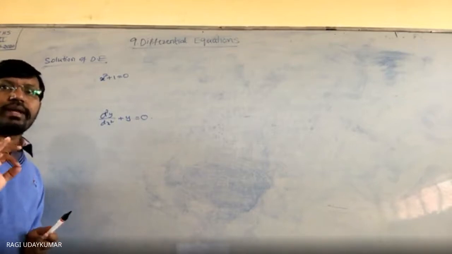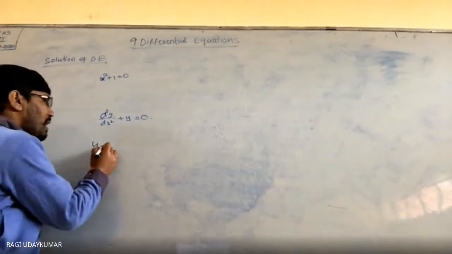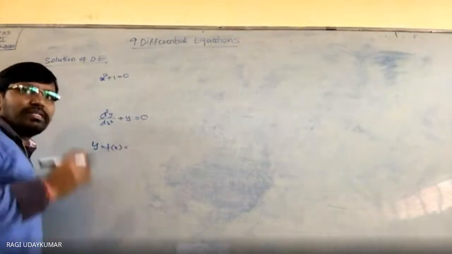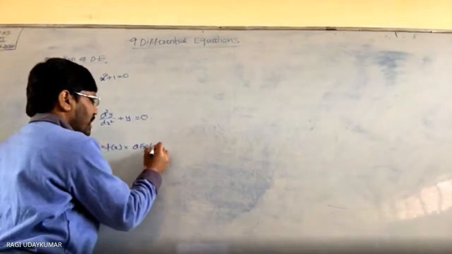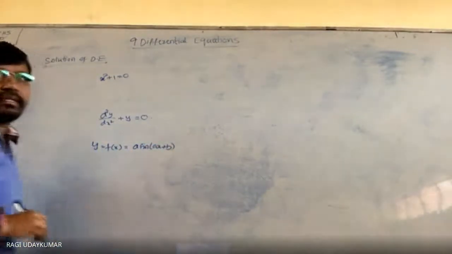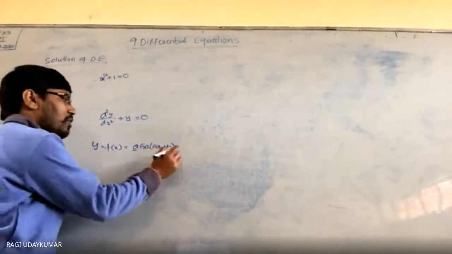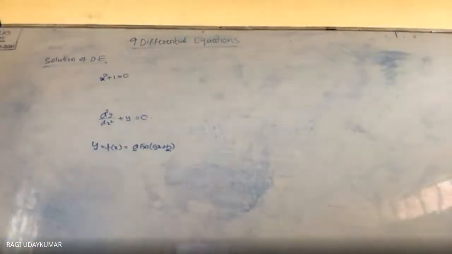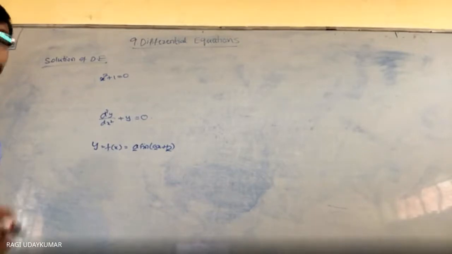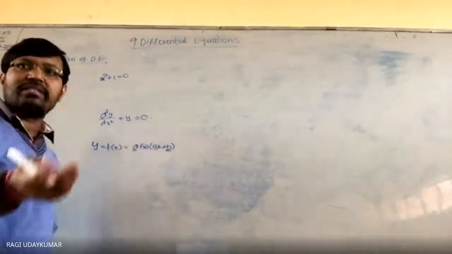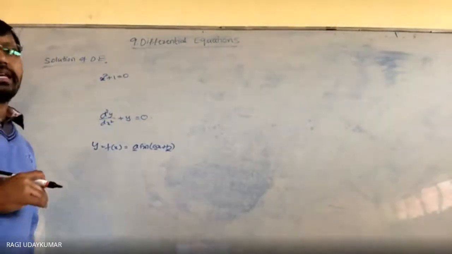Suppose any function y is equal to f of x is taken into consideration, this function may be given to you. Suppose a sin ax plus b, or a sin x. Here a and b are called arbitrary constants. While solving the problems you will come to know that. But in place of a and b, some particular numbers are taken into consideration. Then that solution is called a particular solution.